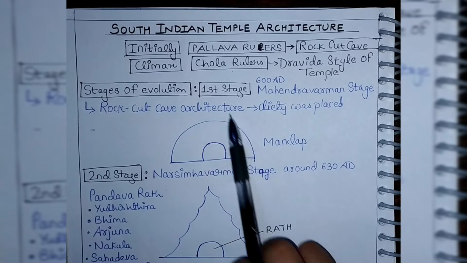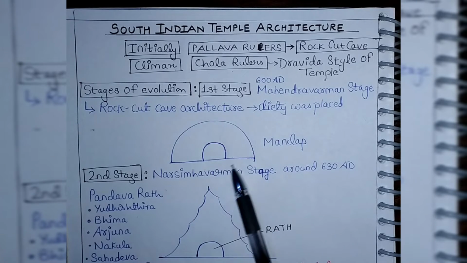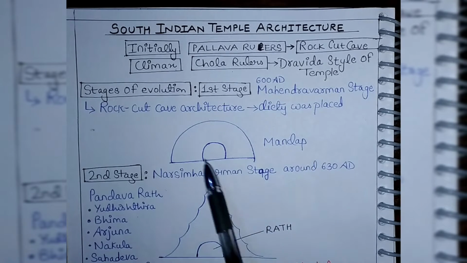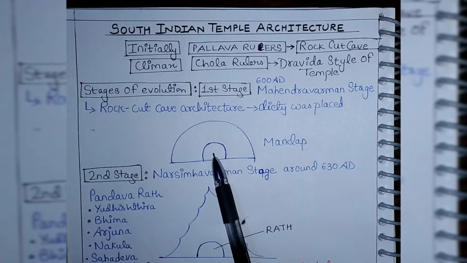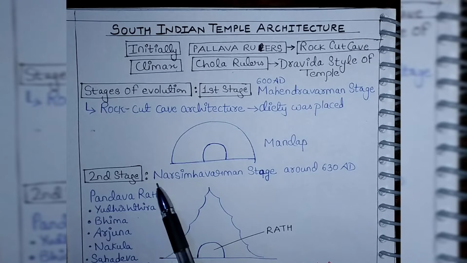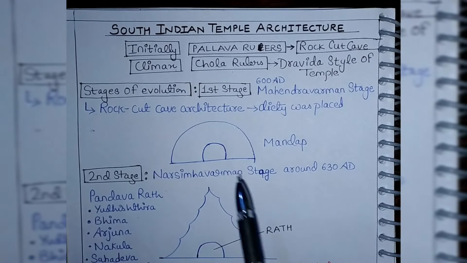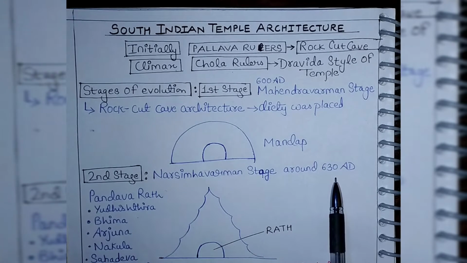You can see the architecture. This whole architecture is known as mandap. In this small chamber, the main deity was placed. Second stage is the Narsimha Varman stage, around 630 AD.